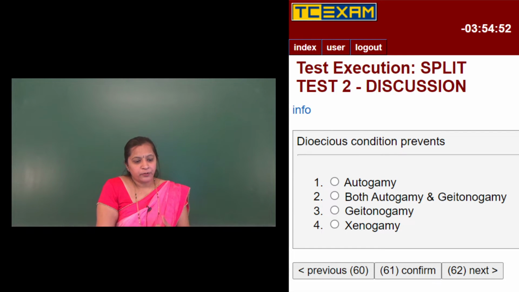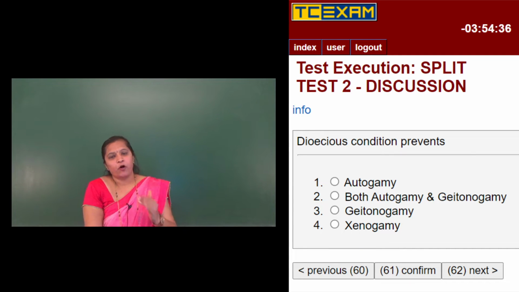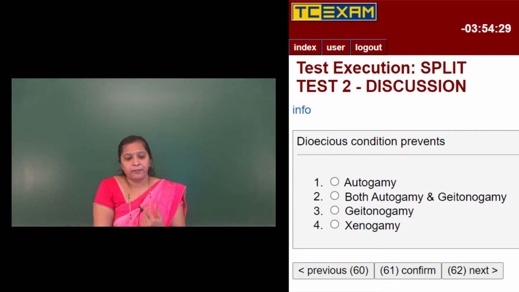And the second option is both autogamy and geitonogamy. Let me explain what geitonogamy is first. Geitonogamy is the transfer of pollen grains from anther to the stigma of another flower born on the same plant. Okay. There is not much difference between autogamy and geitonogamy. Genetically, geitonogamy is similar to autogamy only because the flowers are born on the same plant and have the same genetic constitution. And xenogamy is cross pollination.